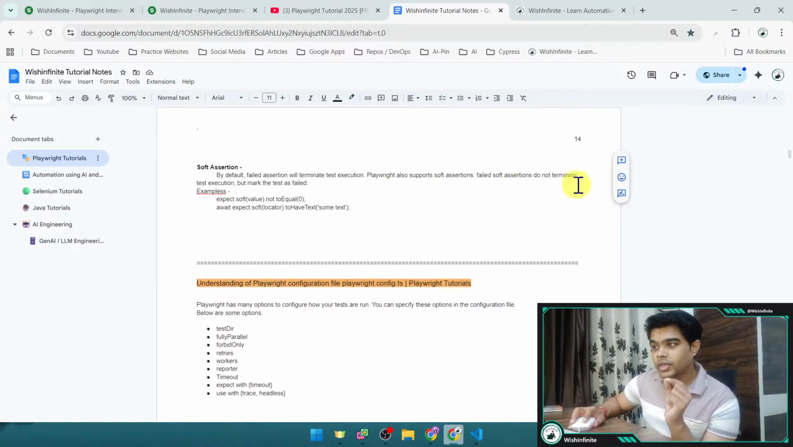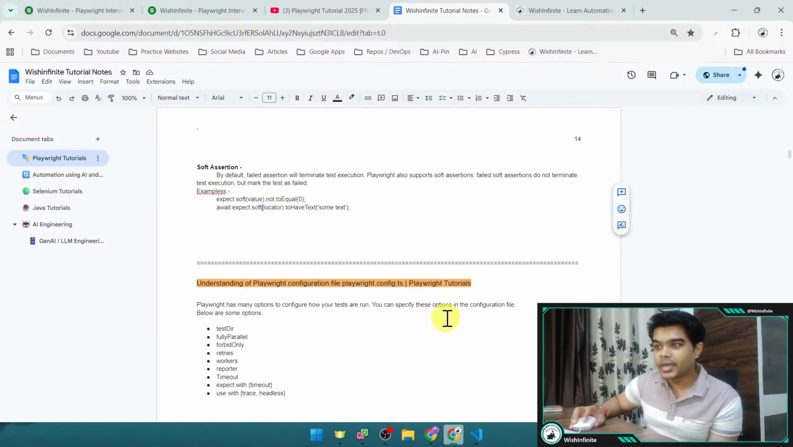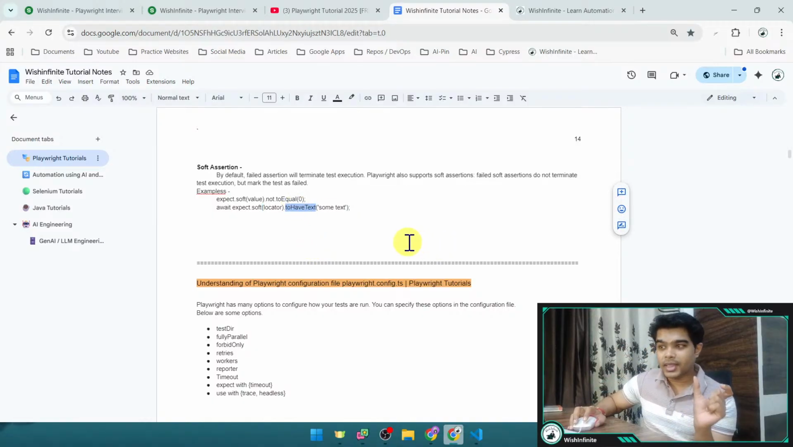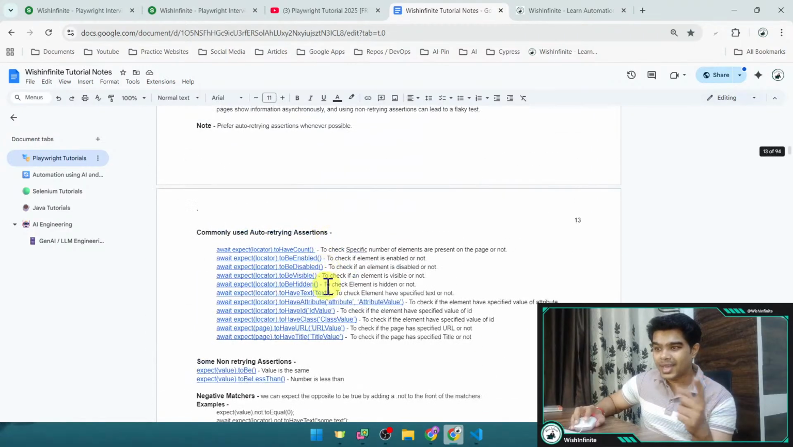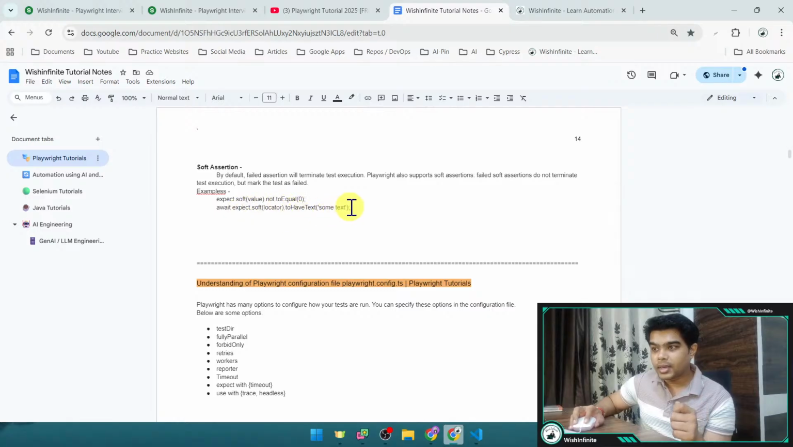Playwright also supports soft assertion. Failed soft assertions do not terminate test execution, but mark the test as failed, right? So it will not just terminate the session, but still it is going to mark that particular test, and it is going to do the whole execution, right? And here's the syntax, that await, expect, and then you need to provide soft, and within here you need to provide the locator or the value which you want to validate, right? And after that you would be putting your assertion method, to have text, or any assertion method you can use, right? It can be auto retrying or non retrying, and then you can provide that particular value.